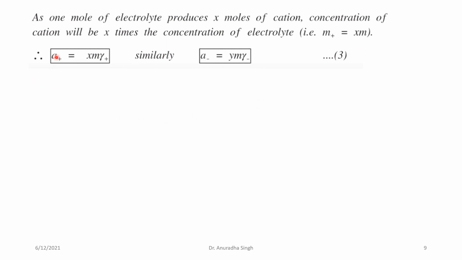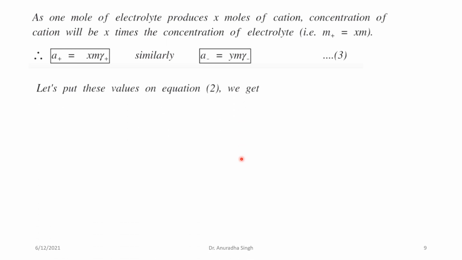Therefore, the activity of the cation is equal to XM gamma positive. Similarly, the activity of the anion will be A negative is equal to YM gamma negative. This is denoted as equation number 3.